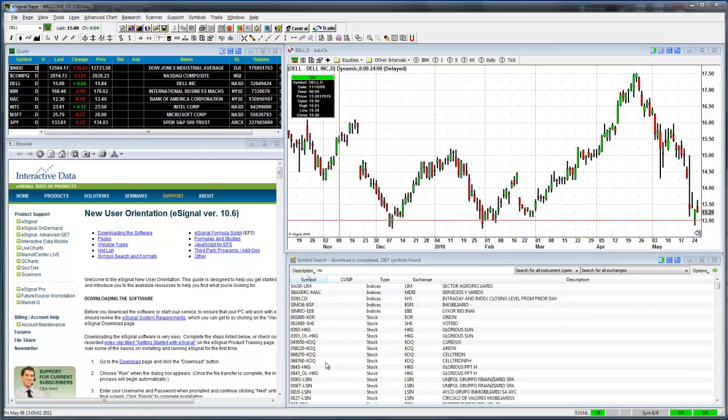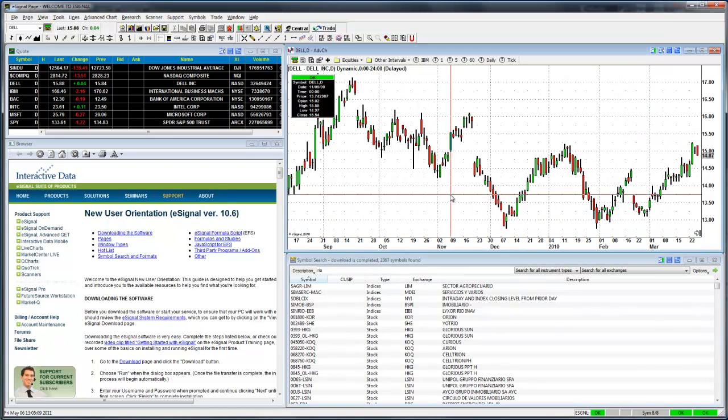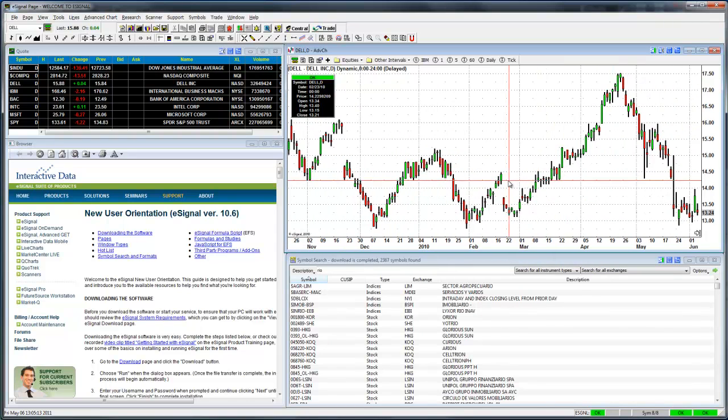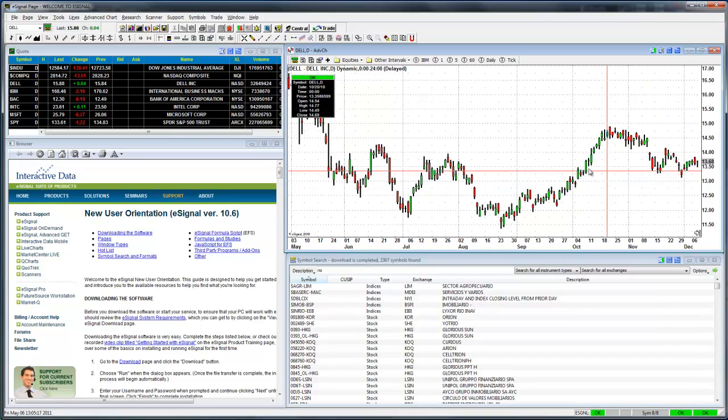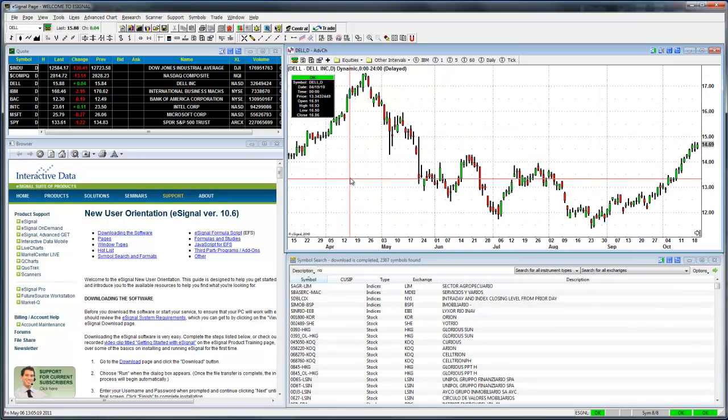Today we're going to have a look at eSignal 11, but before we have a look at that, we'll have a look at 10.6. You can see on the screen, this is just the welcome screen of eSignal 10.6. It does look a bit dated, but it still serves its purpose. We've got our quotes here.